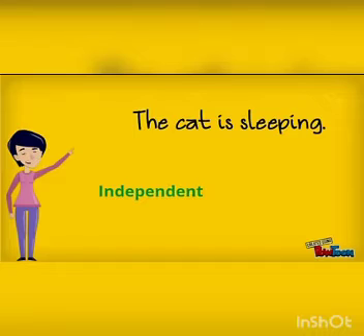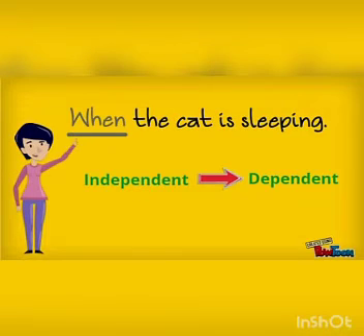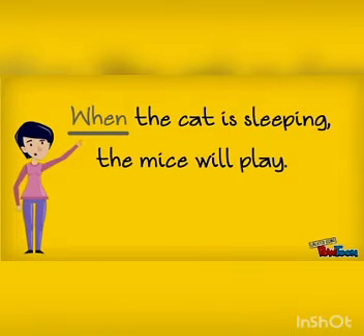Now if I add "when" before this sentence, "when" is the conjunction over here. Now the sentence has become "when the cat is sleeping." Now, when the cat is sleeping, what happened? It's not clear, so the sentence has become incomplete. So now it has subject, it has verb, but it is not giving complete sense, so it is a dependent clause, sorry.